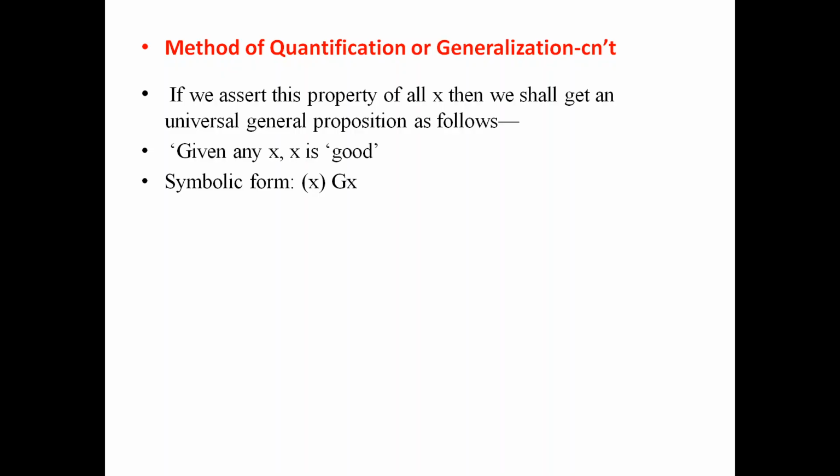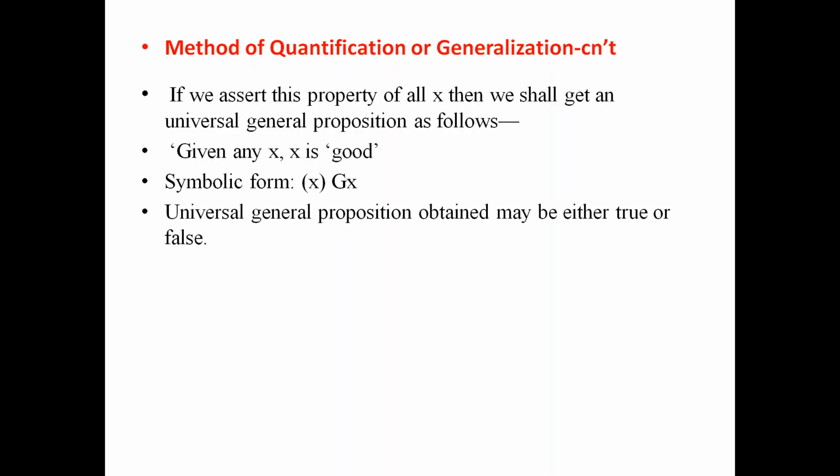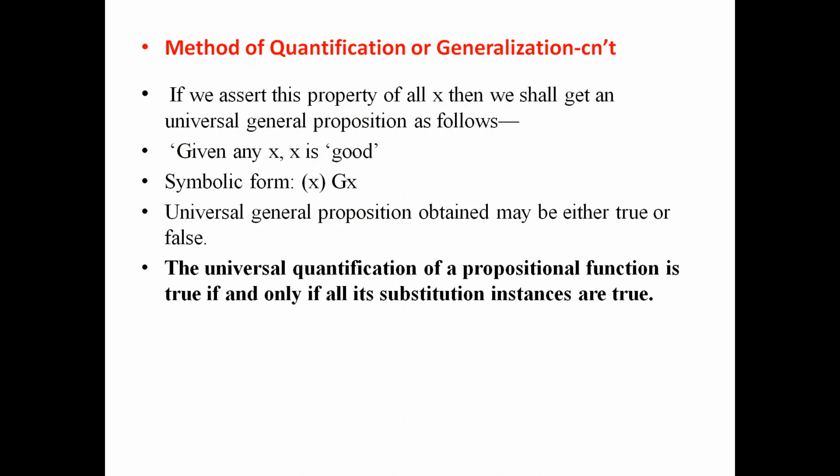The universal general proposition obtained may be either true or false, and the universal quantification of a propositional function is true if and only if all its substitution instances are true. So it must be true for all the members of the class, only then will the proposition be true.